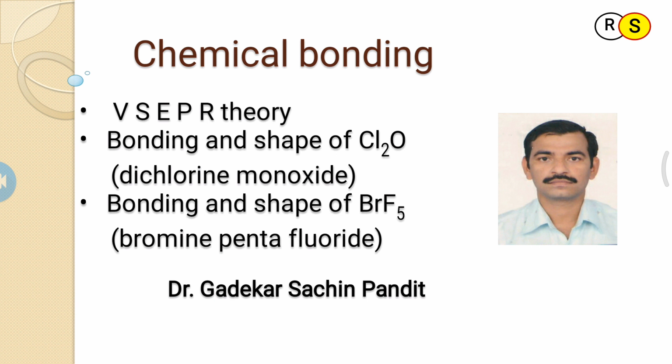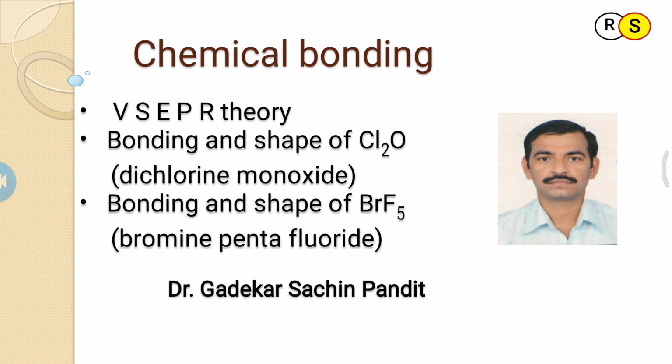It means five electron pairs are involved, three bond pairs and two lone pairs present in chlorine trifluoride. The two lone pairs can be arranged in different ways.